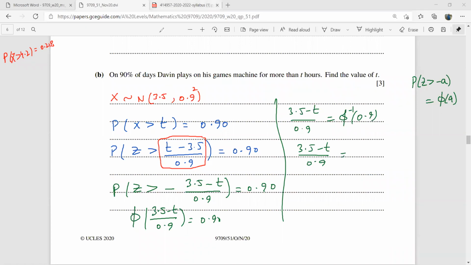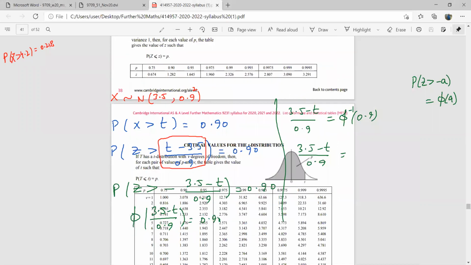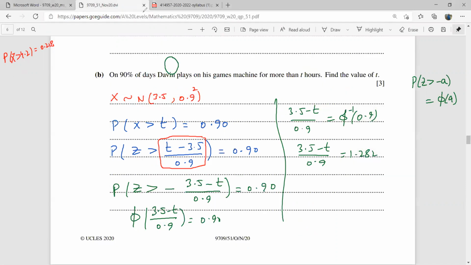Now let's go to the table again. I can go down here and here I have the critical values. The probability is 0.9. Look at this, I'm using this one. Okay, so z is going to be 1.282. You can use these critical values as well. This is going to be 1.282. Going to go back to the paper.